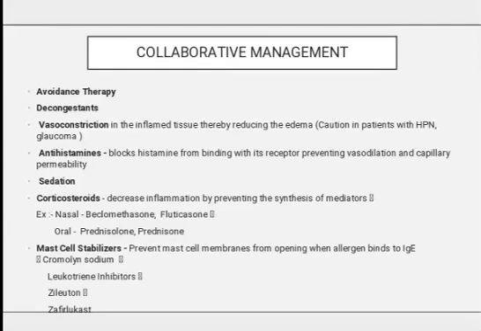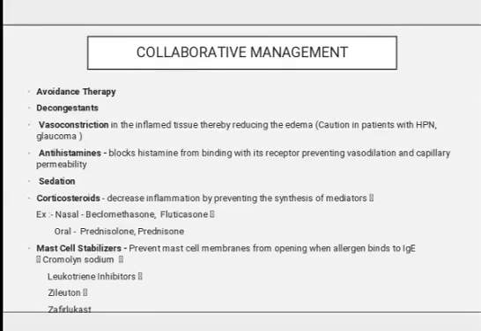Then management: how can it be prevented? First is avoidance therapy. Decongestants cause vasoconstriction in the inflamed tissue, thereby reducing the edema. Antihistamines block histamine from binding with its receptor, preventing vasodilation and capillary permeability. Then corticosteroids decrease the inflammation by preventing synthesis of the mediators responsible for initiating the inflammation.